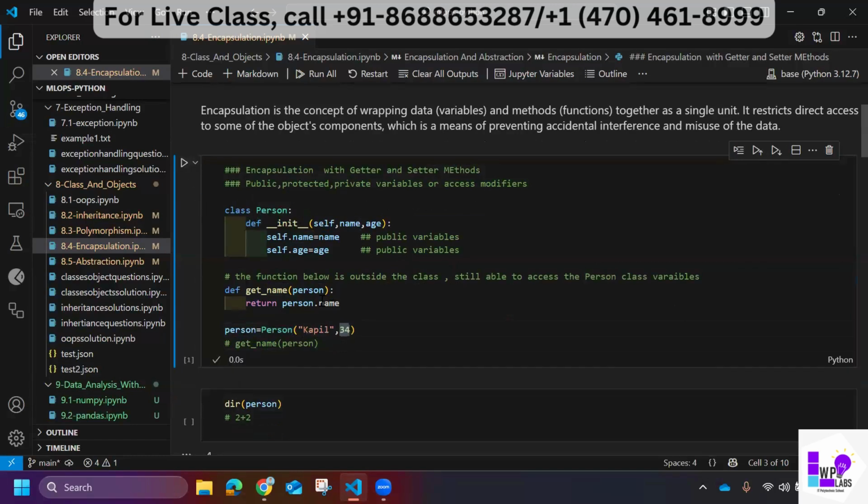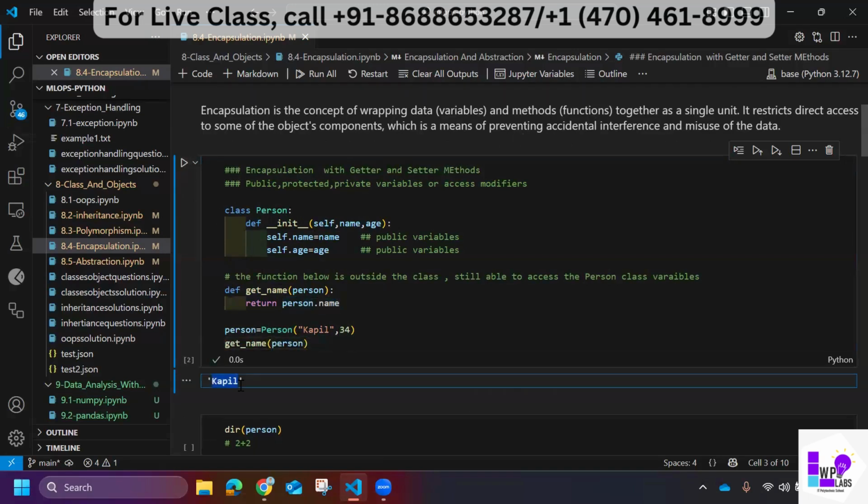If I run it like this and use this get name, whether get name can access this particular variable or not is the question. Let me uncomment this, and now, see, it's able to access this. Although this function is outside of the class, it's still able to access the variable name. How is it able to access the variable name?